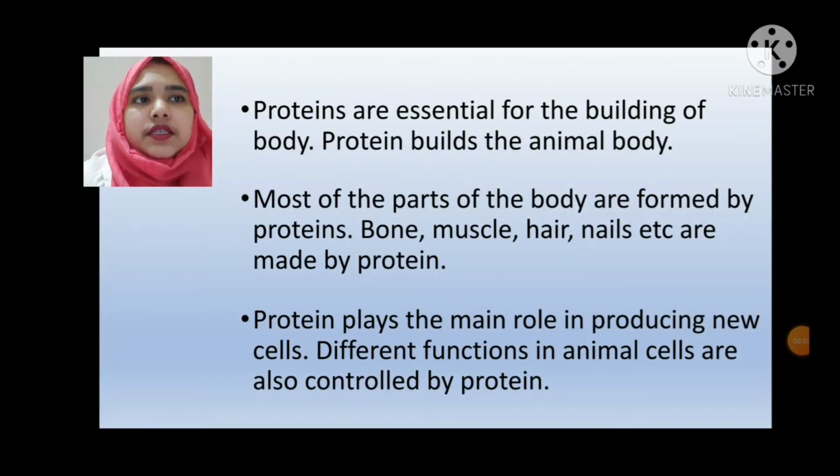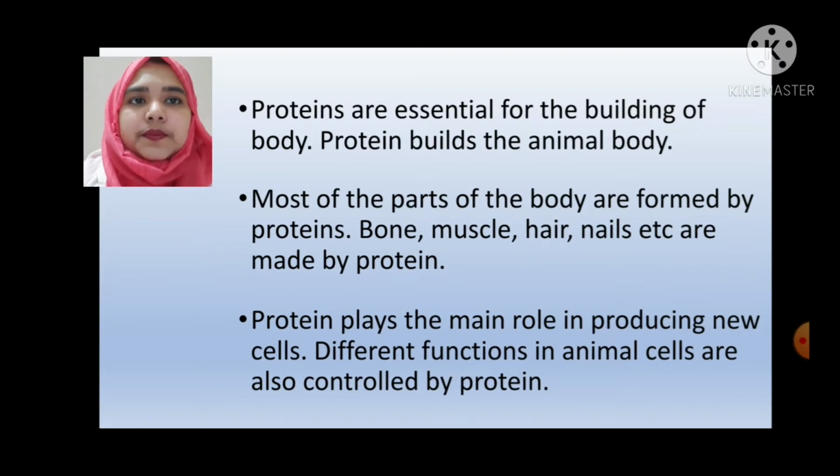Proteins are essential for the building of the body. Protein builds the animal body. Most of the parts of the body are formed by proteins. Bone, muscle, hair, nails, etc. are made by protein. Protein plays the main role in producing new cells. Different functions in animal cells are also controlled by protein.